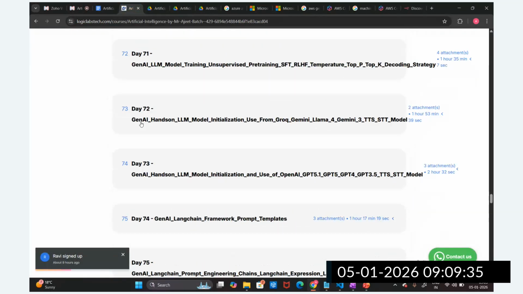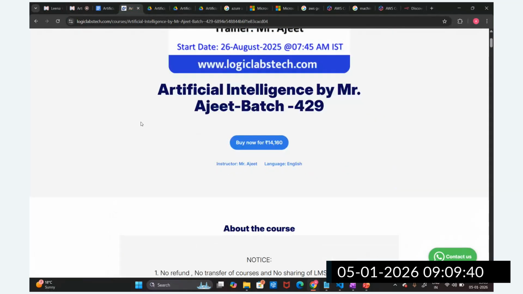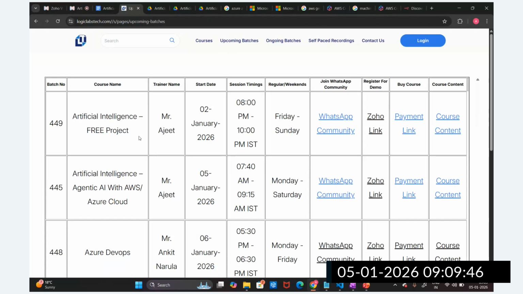This is one of the two courses I generally conduct, and the audience for this course is those who are interested in learning AI, those from a non-technical background, those who don't know anything. We are going to start from Python and go to a very advanced level of agentic AI. The audience is freshers, students, and professionals making the transition to AI. So this is the course, guys: artificial intelligence with Azure and AI.